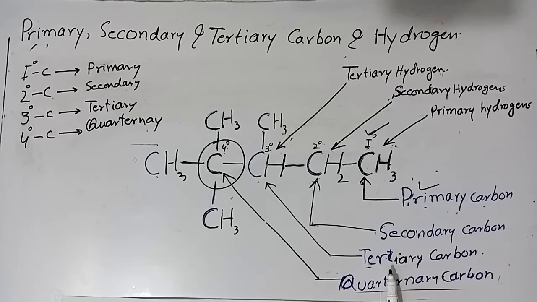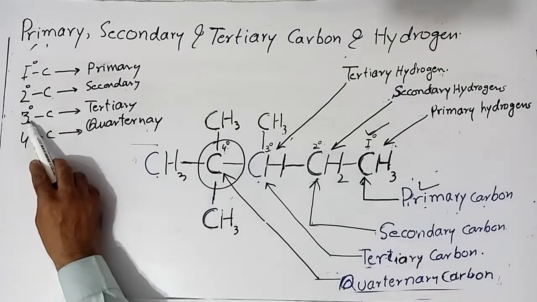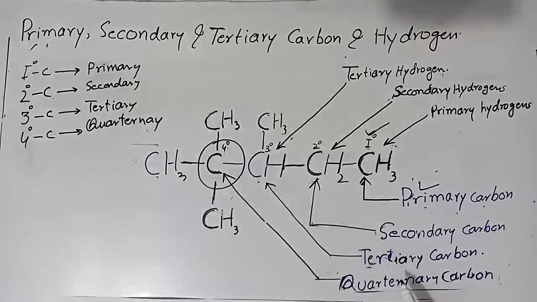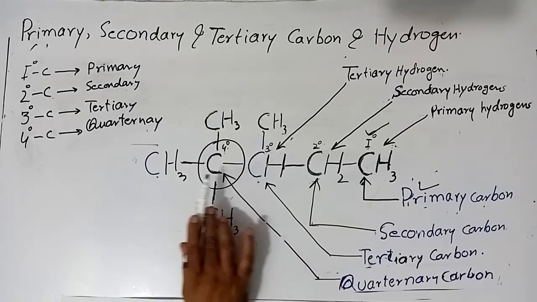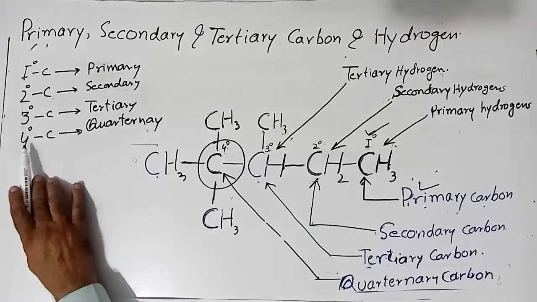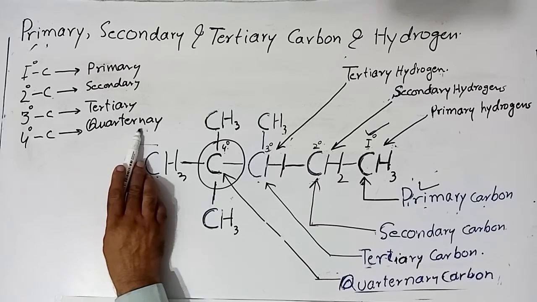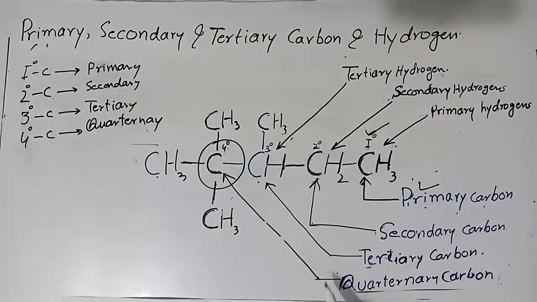The third one is tertiary carbon. 3-degree carbon stands for tertiary. So this one is a tertiary carbon. The fourth one, that is 4-degree carbon, is quaternary. So this carbon is quaternary carbon.